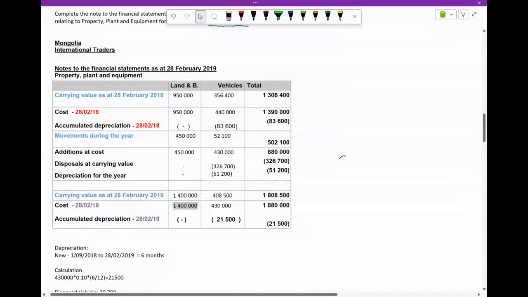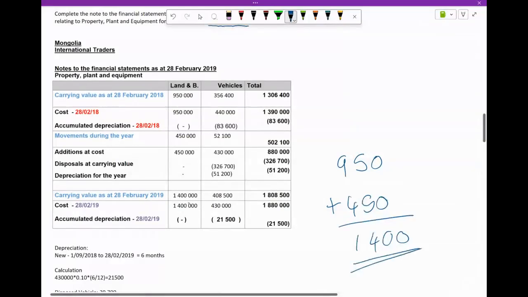It should be the 950 plus the 450, which is going to give you 1,400,000. So here basically they were making us work backwards, okay? We know there's no accumulated depreciation, there's no depreciation on the land and buildings, so we have a carrying value of 1,400,000. Then we know we did have an addition during the course of the year, which is that 450,000. So your movement is going to be a positive 450.